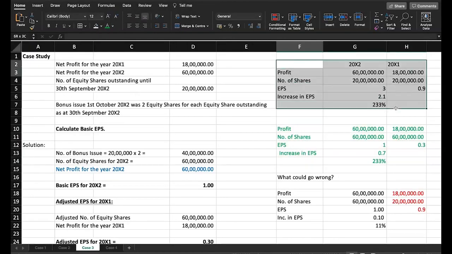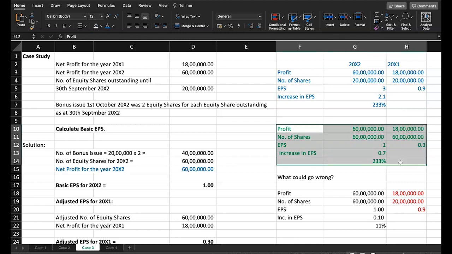Here I have just given this approach for understanding purpose, that is to show what will be the position if you don't consider this bonus issue at all. But here, since bonus issue is made, you have to consider only those number of shares. And when you consider for the current year, please do it for previous year also. So that's the logic. I hope you understand and appreciate this.